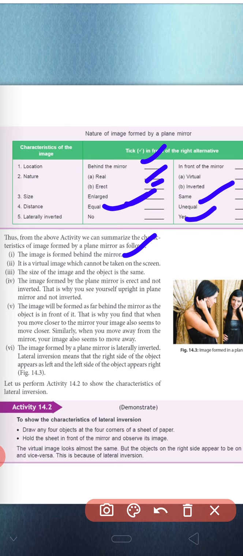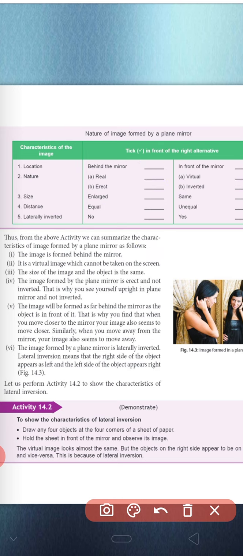So the first point: the image is always formed behind the mirror. The image formed is always virtual. Third, the image size and object size are always equal, and the image is erect, not inverted. The image will be formed as far behind the mirror as the object is in front of it, and the image formed by the plane mirror is always laterally inverted, meaning it shows lateral inversion.